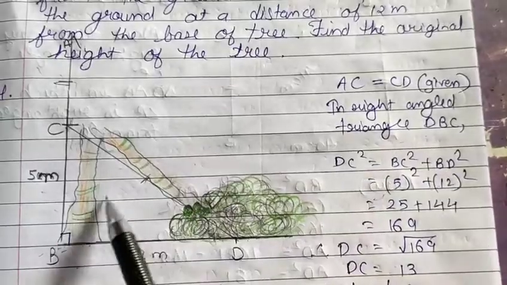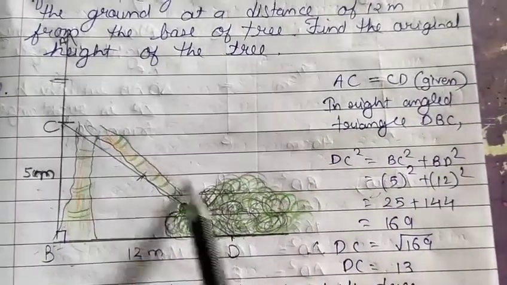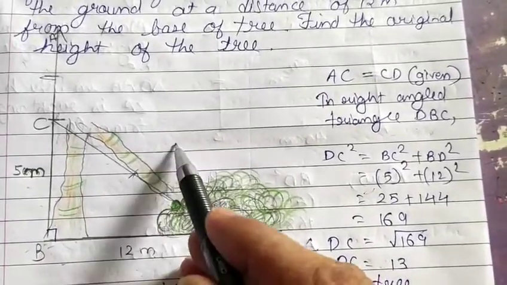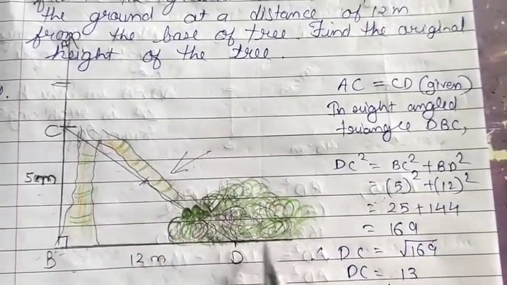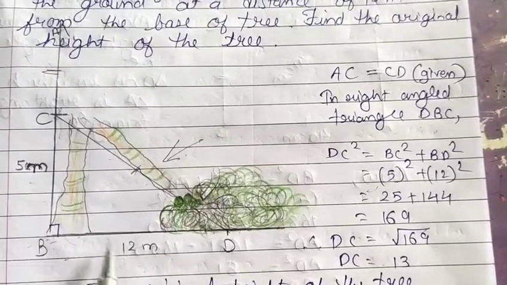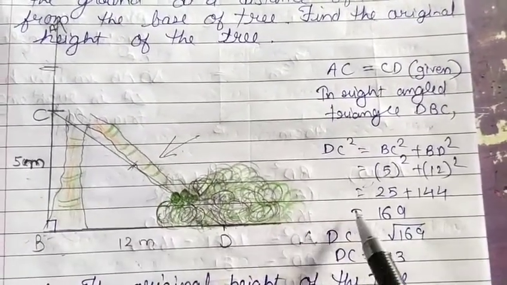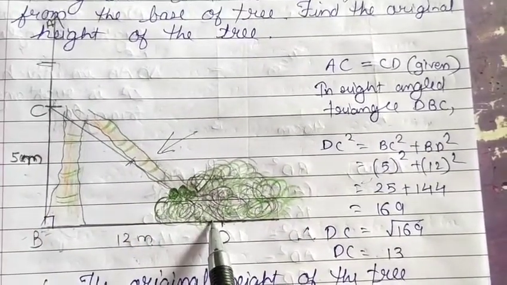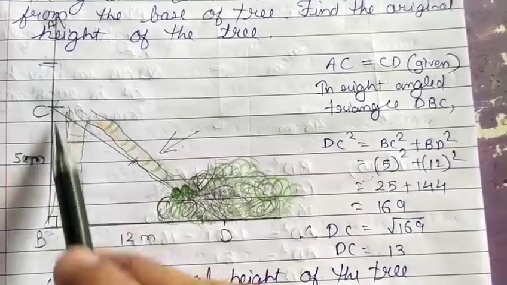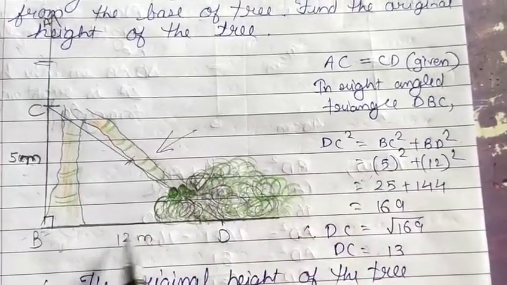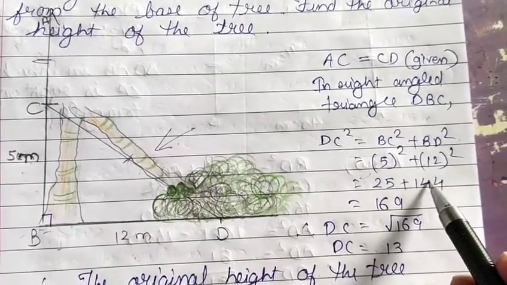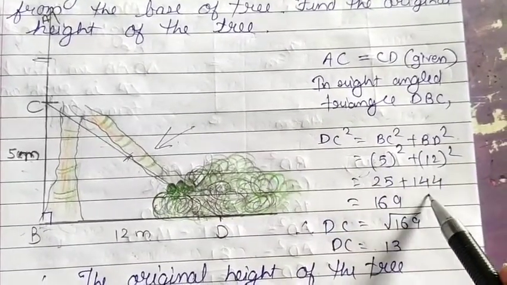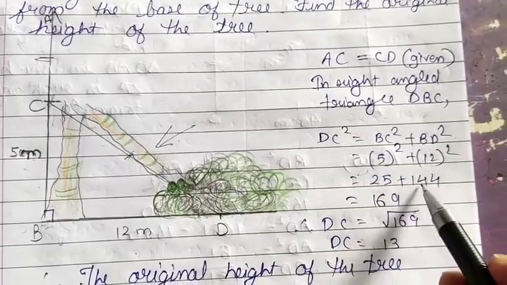Let us take DBC, a right angle triangle, and angle B is a right angle, that means CD is the hypotenuse. So we need to find that part only, because the lengths of the adjacent sides are given. Now for CD square, you have to apply the Pythagoras property. CD square equals BC square plus BD square. BC is 5 meters given, and BD is 12 meters given. So just take the square of each. Square of 5 is 25, square of 12 is 144, and the sum of both gives 169.